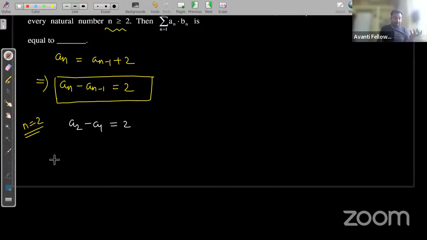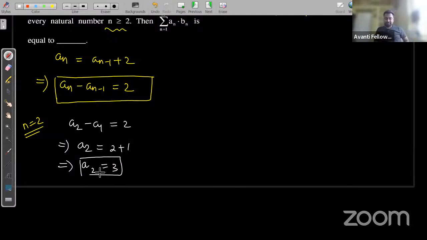Already we have in the question a1 is given as 1. So a2 becomes 2 plus 1, that is a2 becomes 3. Yes or no? So the first term is 1, a1 is 1, a2 is 3. Then what is the common difference? It is 2. Okay, this is all about your first given information.